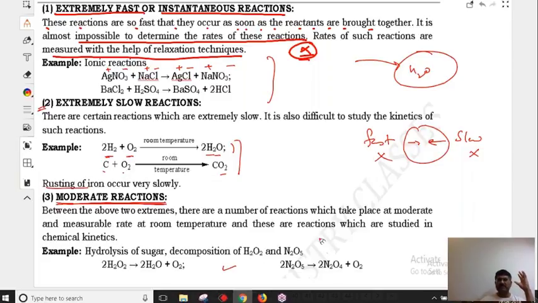No need to memorize which are moderate, which are fast reactions or which are slow reactions. Whatever reactions we are going to discuss will be in between the limits. For example, decomposition of hydrogen peroxide, decomposition of N2O5. This happens in 1 day or 2 days. Yes, certainly. That is where the catalyst comes.